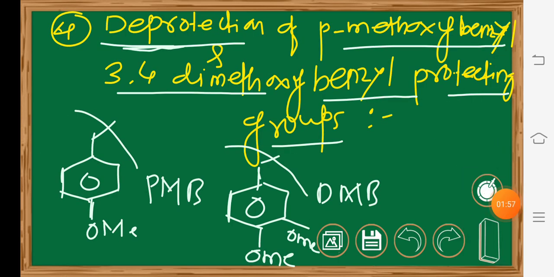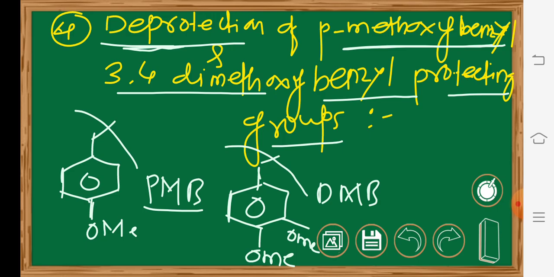And the most important application is in deprotection, particularly the deprotection of paramethoxybenzyl, that is this structure PMB, and 3,4-dimethoxybenzyl protecting groups.